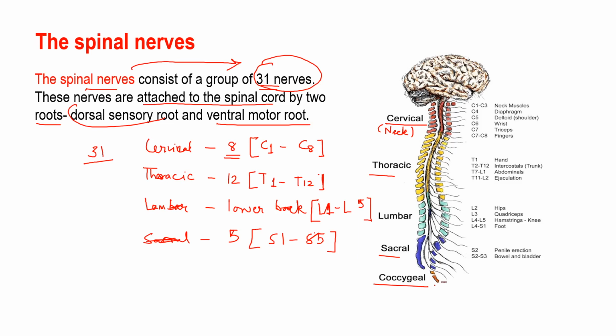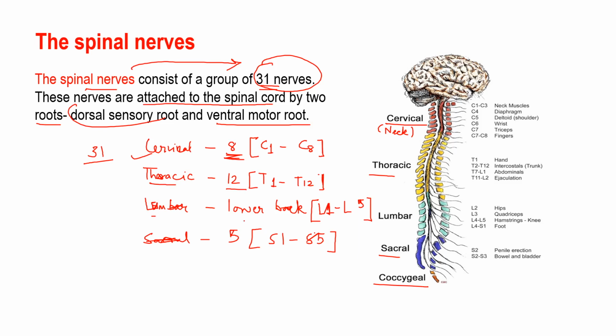This is one of the very important points that you have to remember, because many times you will get questions from this part. If there is a question like how many spinal nerves are there, the number is 31. The cervical has 8 nerves, numbered C1 to C8. Thoracic has 12.